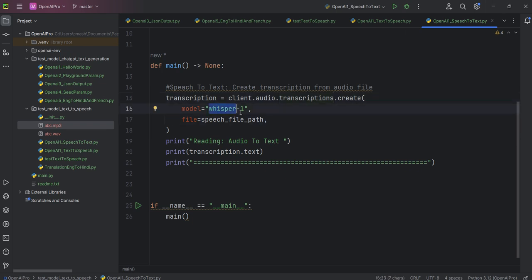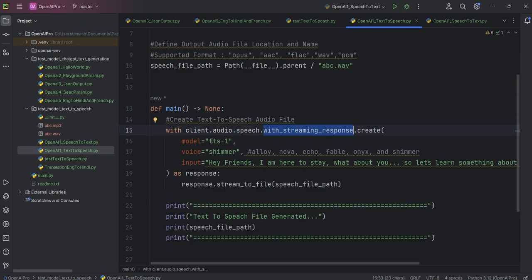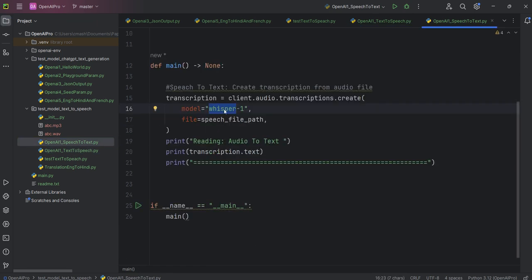Here the model name is whisper-1. In the previous case, do you remember what the model name was? It's tts-1, text to speech, but now the model name is Whisper. Okay, so Whisper is basically a transcription style model which will convert from MP3 to text, right?